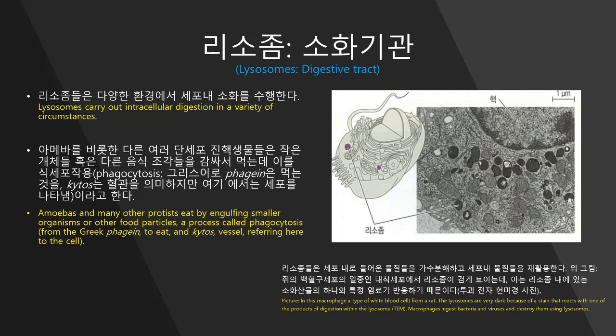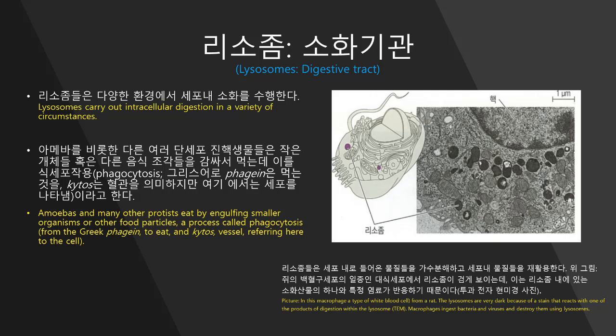Now, lysosomes carry out intracellular digestion in a variety of circumstances. Amoebas and many other unicellular eukaryotes eat by engulfing smaller organisms or food particles via a process called phagocytosis. The food vacuole formed in this way then fuses with a lysosome whose enzymes digest the food. Digestion products include simple sugars, amino acids and other monomers, and these pass into the cytosol and become nutrients for the cell. Some human cells also carry out phagocytosis.